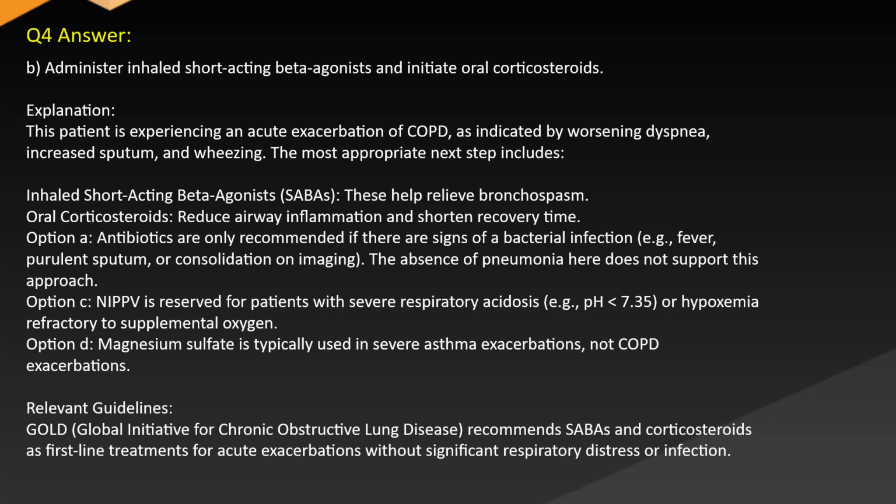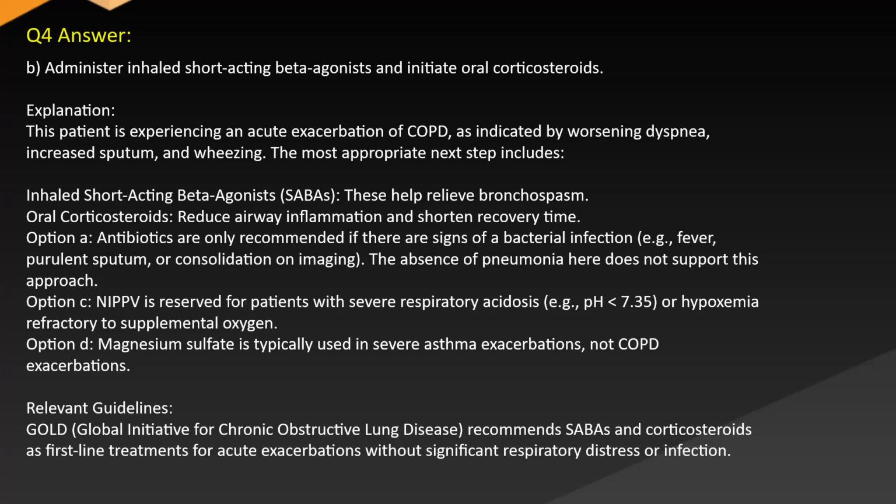Option A. Antibiotics are only recommended if there are signs of a bacterial infection, e.g., fever, purulent sputum, or consolidation on imaging. The absence of pneumonia here does not support this approach. Option C. NIV is reserved for patients with severe respiratory acidosis, e.g., pH below 7.35, or hypoxemia refractory to supplemental oxygen.